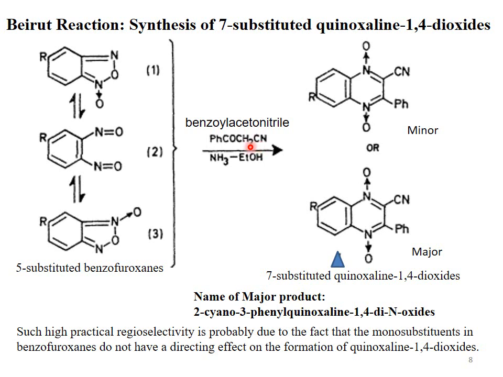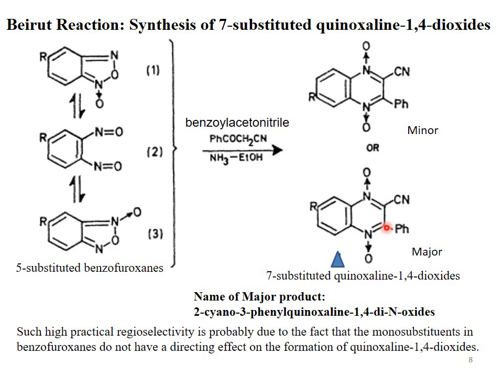The other coupling partner is benzoyl acetonitrile, PhCOCH2CN. The reaction occurs in the presence of base, that is ammonia and ethanol. The benzoyl acetonitrile will be converted into the enolate, the anion, that will react with the 5-substituted benzofuroxane and gives us two isomeric products.